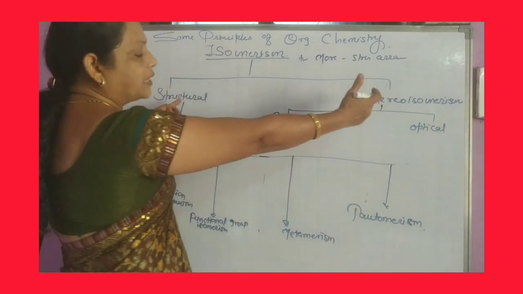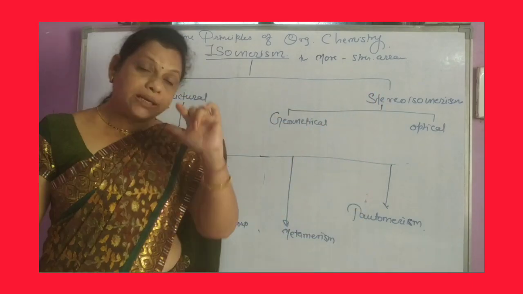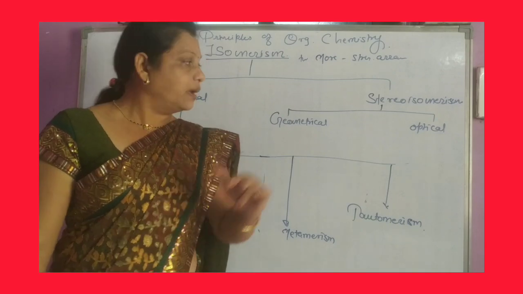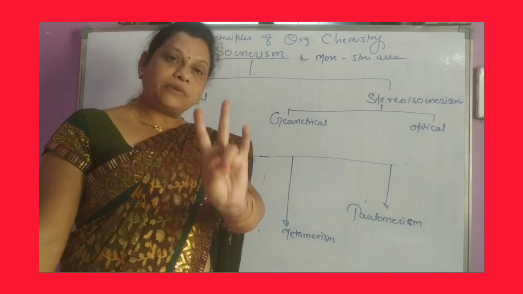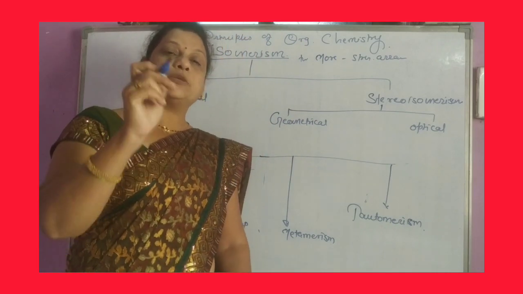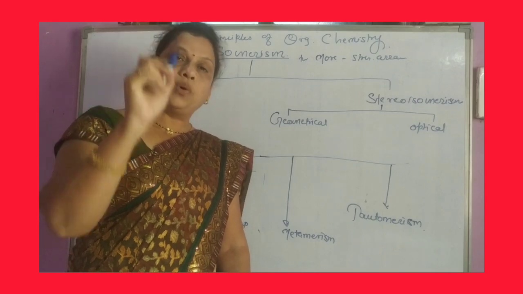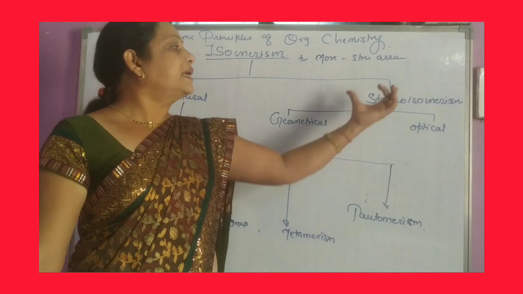So the difference between these two: in structural isomers the molecular formula is the same but the structural arrangement is different, and in stereoisomers the molecular formula and structural arrangement are the same but the spatial arrangement of atoms or groups is different.